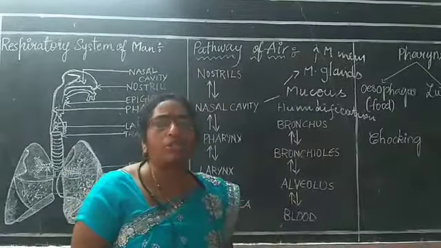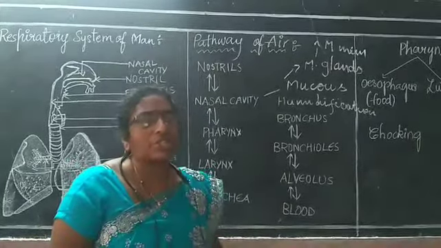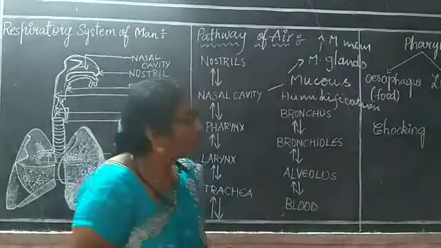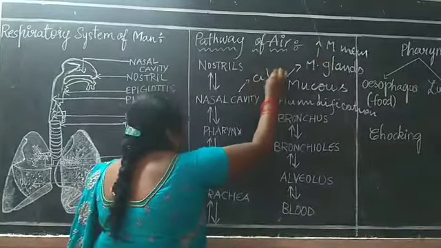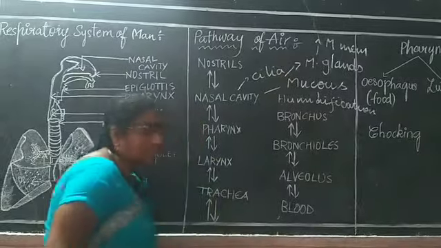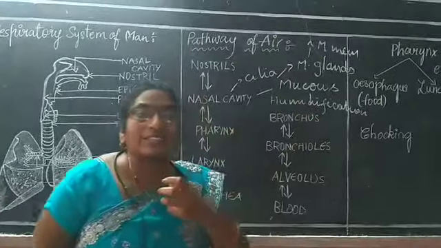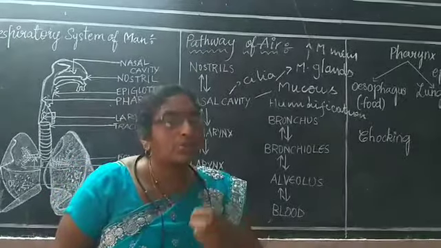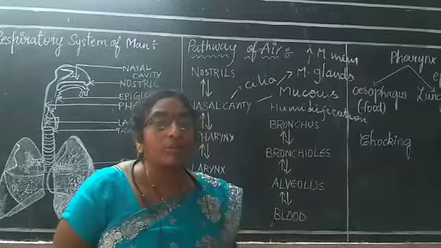Now, we are breathing air. See, so much pollution is there in the air. How is this polluted substance removed outside? This polluted substance is removed with the help of the cilia, hair-like structures. What will this cilia do? When the air is entering the nose, it removes the dust particles. That dust will be removed outside.